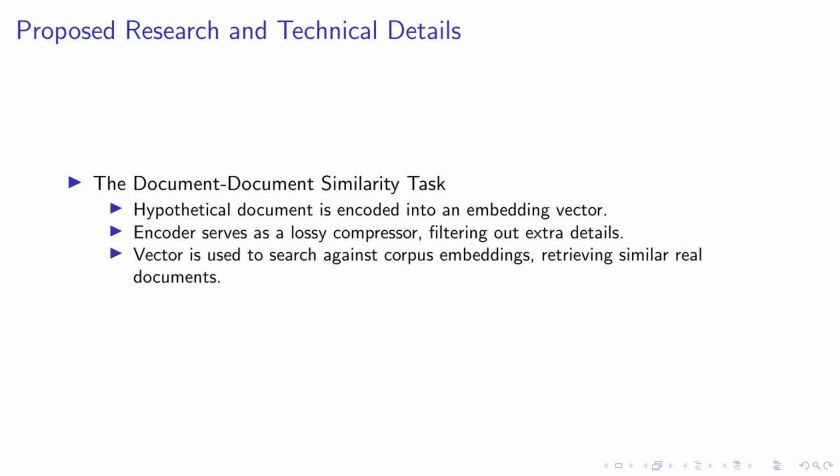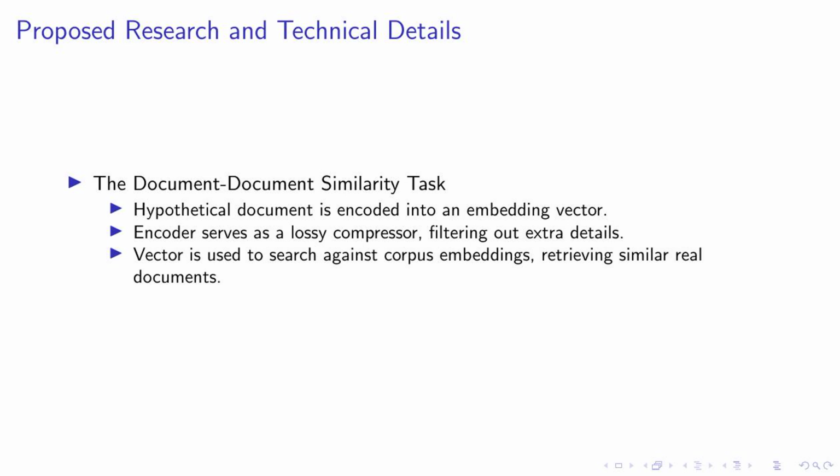The second task is the document-document similarity task. Here, the hypothetical document is encoded into an embedding vector. The encoder acts as a lossy compressor, filtering out any extra or unnecessary details. This vector is then used to search against the corpus embeddings, retrieving the most similar real documents.